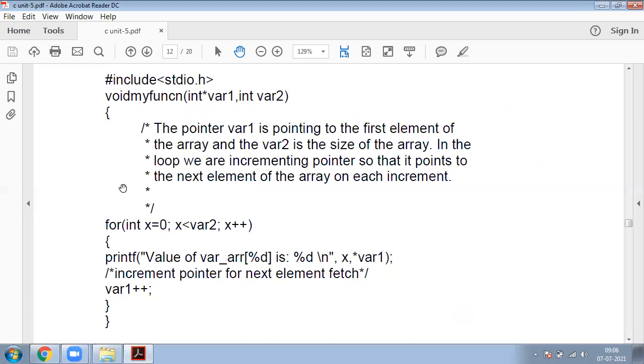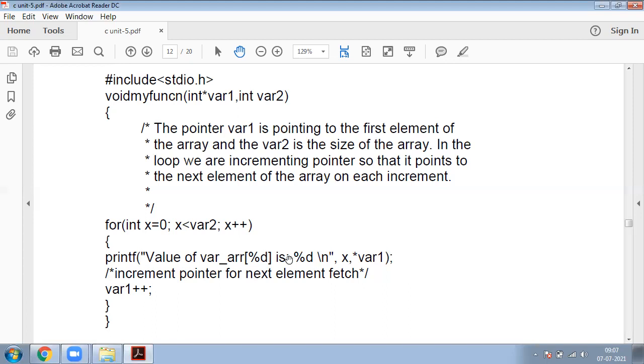Inside the body, for int x equal to 0, x less than var2, x plus plus. Here the x value starts from 0 and is incremented, and how far it increases depends on the condition x less than var2. Then printf value of var array percentage d.